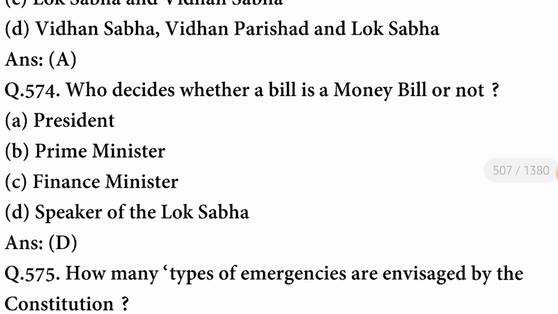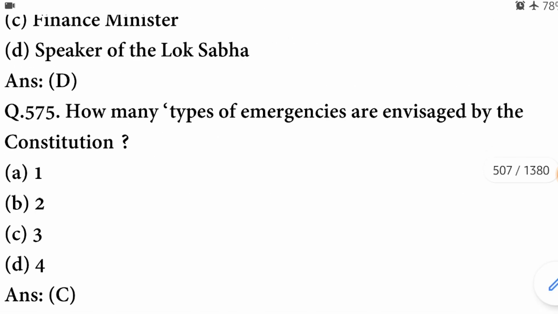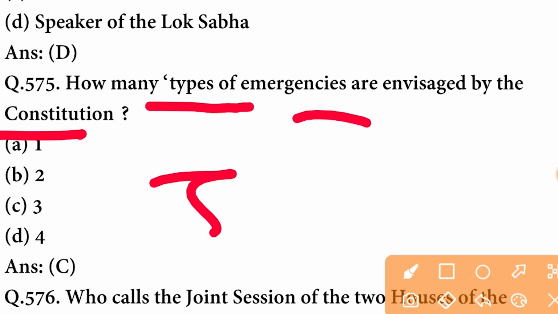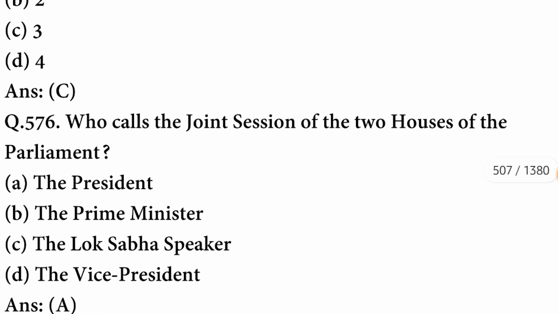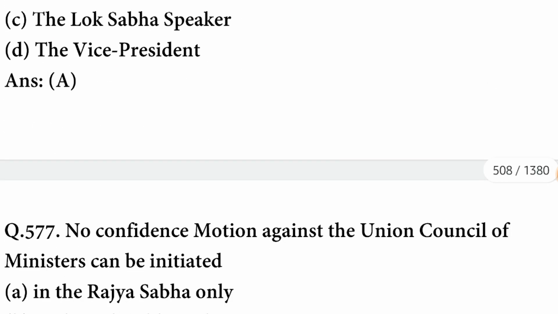Who decides whether a bill is a money bill or not? It will be decided by the Speaker of Lok Sabha. How many types of emergencies are envisaged by the Constitution? So there are 3 types of emergencies. You will have to name all 3 emergencies in the comment section. Next question. Who calls the joint session of the 2 houses of the Parliament? It is called by the President.